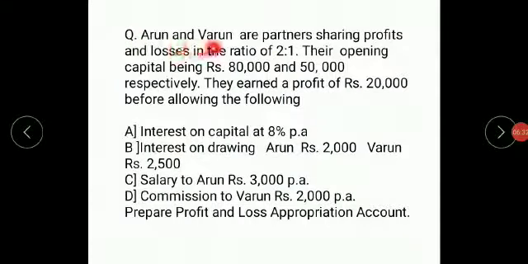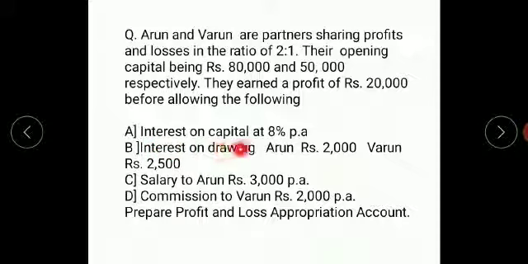Arun and Varun are the partners sharing profits and losses in the ratio of 2:1. Their opening capitals being 80,000 and 50,000 respectively. They earned a profit of rupees 20,000 before allowing the following adjustments.